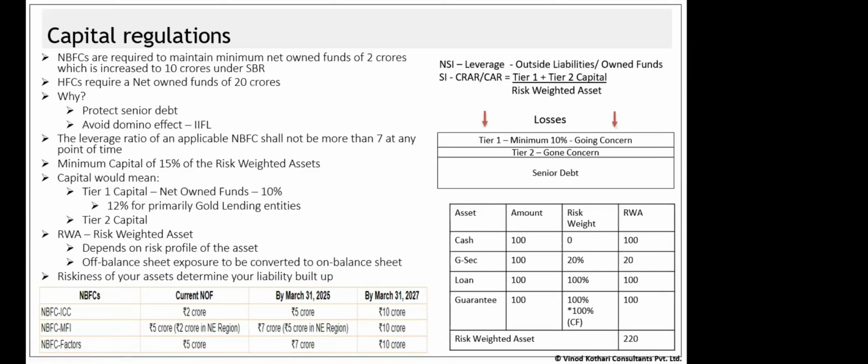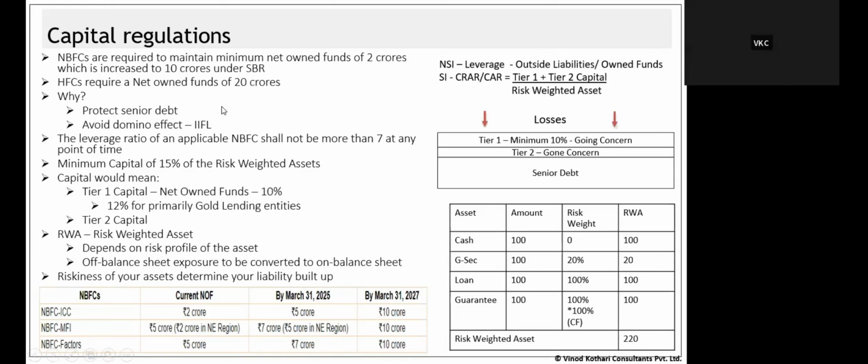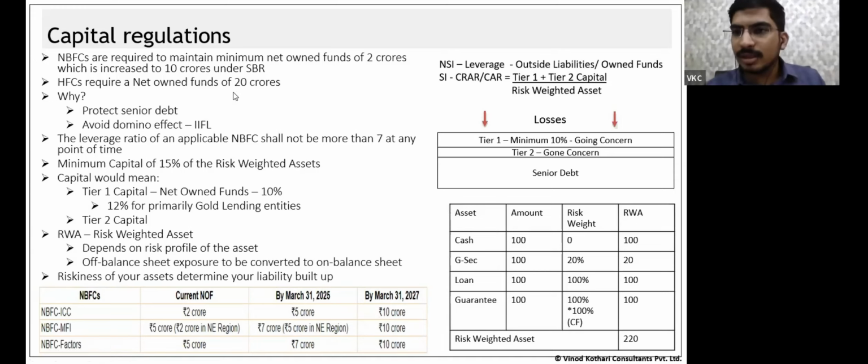So, the very first thing: why does the NOF requirement exist? It comes with a simple underlying logic that if you are entering into a financial business, there are multiple things you need to do, multiple investments you need to make. You need IT infrastructure, you need employees, you need to carry out certain compliance obligations. To meet all those, you require at least a certain amount of money that is your own, your own fund, so that you are able to survive this business. So our point is: if you want to enter financial business, you must have at least this much money. If you have less, don't come into financial business. That's a simple requirement for NOF.